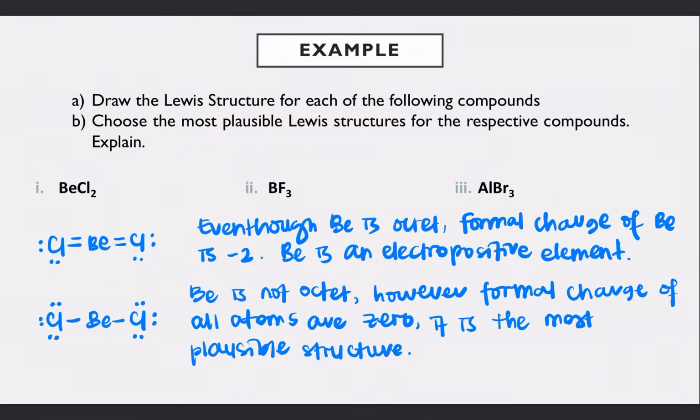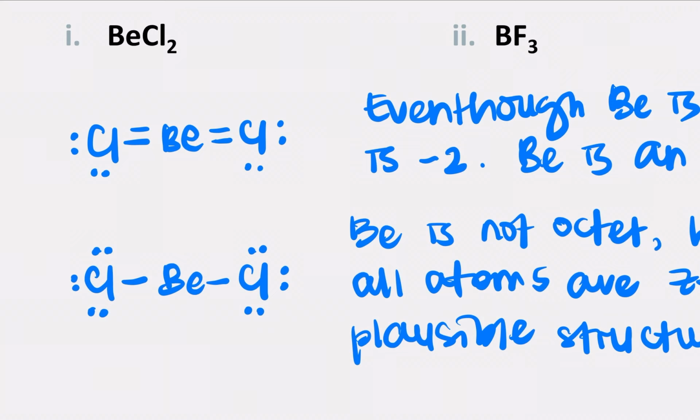For the top one, where you have double bonds around beryllium, if we count the formal charge, beryllium is in group 2, so 2 minus 4 will be minus 2. Cl will be 7 minus 1, 2, 3, 4, 5, 6, which is 7 minus 6, so plus 1, and this one is also plus 1 because it has a double bond too. That is the formal charge for the first Lewis structure.